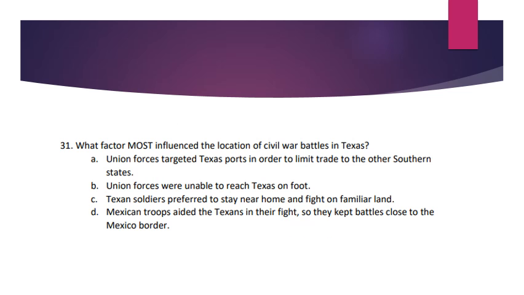Number 31. What factor most influenced the location of Civil War battles in Texas looking at the same map? A. Union forces targeted Texas ports in order to limit trade to the other southern states. B. Union forces were unable to reach Texas on foot. C. Texan soldiers preferred to stay near home and fight on familiar land. D. Mexican troops aided the Texans in their fight, so they kept battles close to the Mexican border.